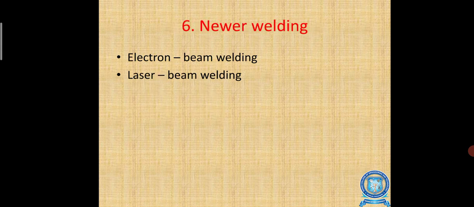Next, there are some newly introduced welding processes. They are ultrasonic welding, which uses an ultrasonic beam. There is electron beam welding. There is laser welding, which uses laser or an electron beam. Then we come to soldering, brazing and braze welding. These are some allied welding processes.